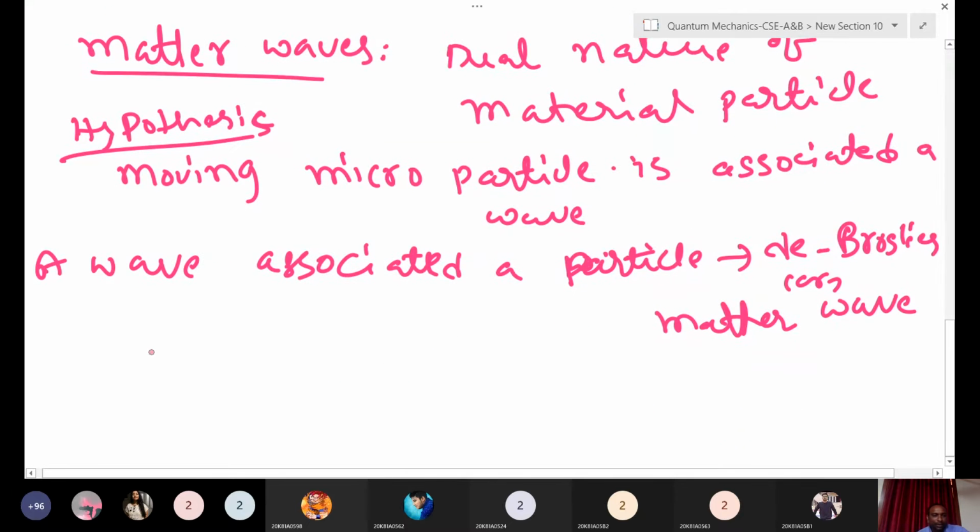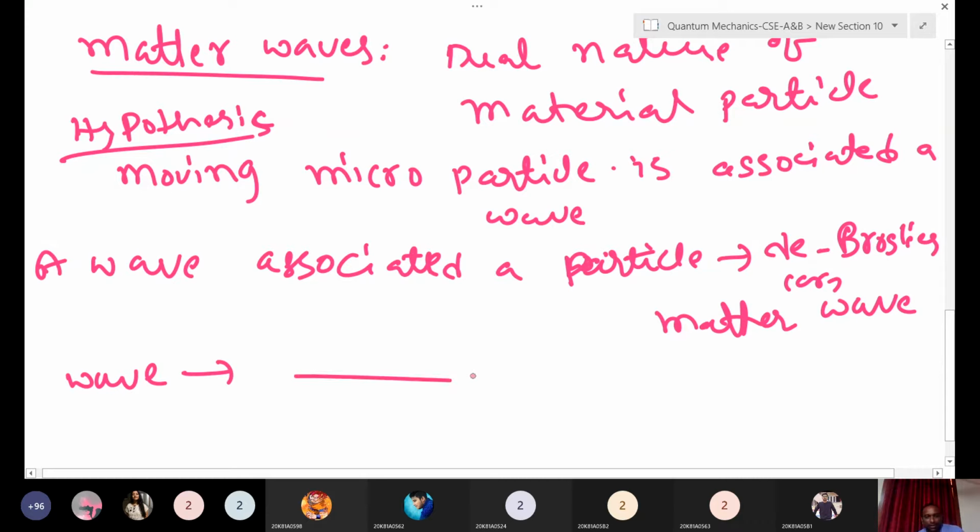Suppose, what is a wave? You see waves in many places. How can you define it? A wave is something that spreads out, any disturbance spreading out in space.